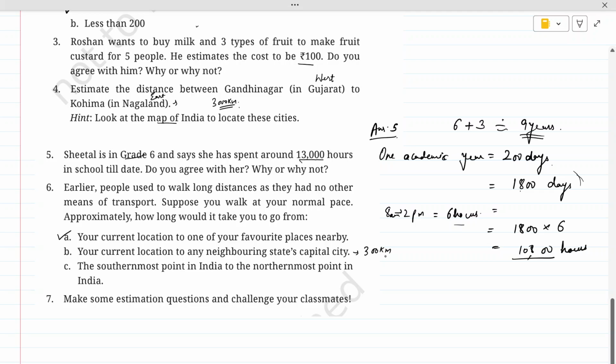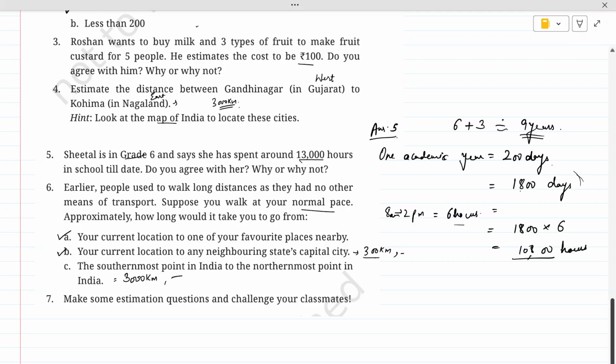And then at your pace, you have to define what is your speed of walking. On the basis of that, this can be calculated further. So this is where you have to add your data, what is your normal pace of walking. Next, we have the southernmost point in India to the northernmost point in India, which is again around 3000 kilometers. So we know the distance now. Depending upon your normal pace, this can be calculated.